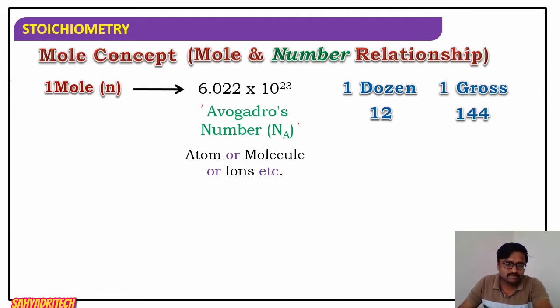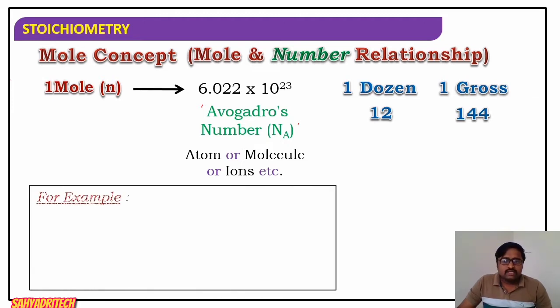It may be atoms in case of an element, molecules in case of a molecule, or ions in ionic species, or anything. So generally, one mole refers to 6.022 into 10 raised to 23 quantities. Further, that mole can be related.